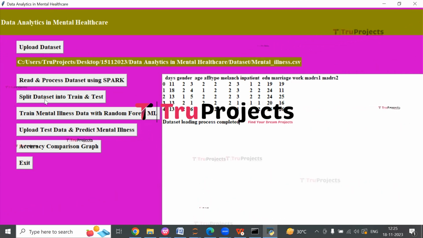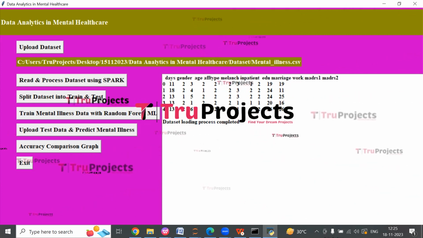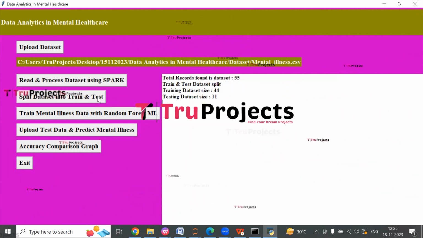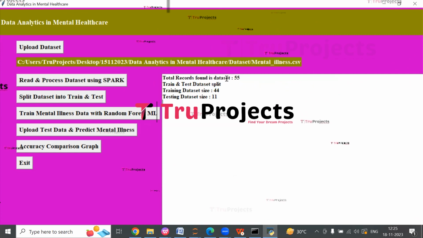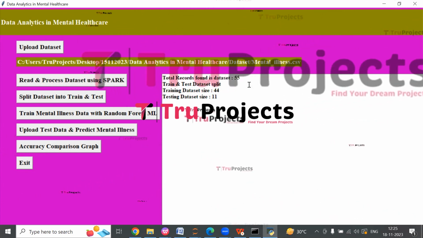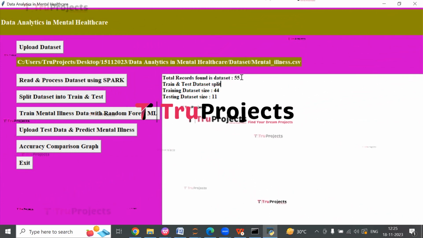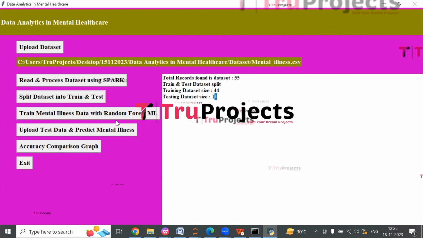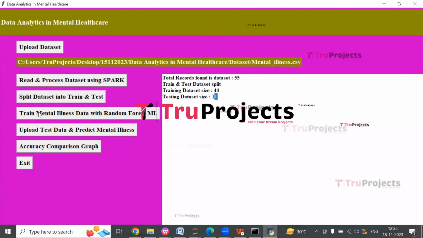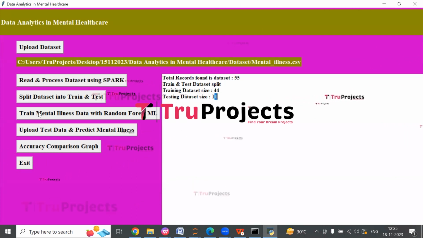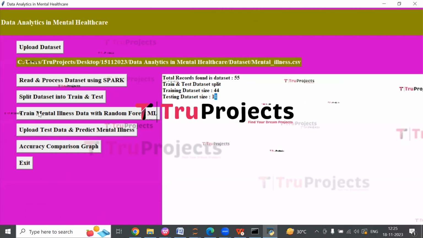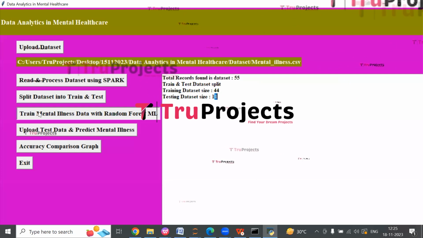Now click on Split Dataset into Train and Test button to divide dataset into Train and Test part. So here we can see total records found in dataset is this much, and we have split this dataset into Train and Test, where training dataset size is this much and testing dataset size is this much. Now click on Train Mental Illness Data with Random Forest ML button to train random forest with the above dataset.